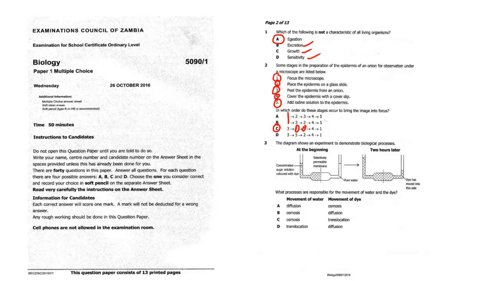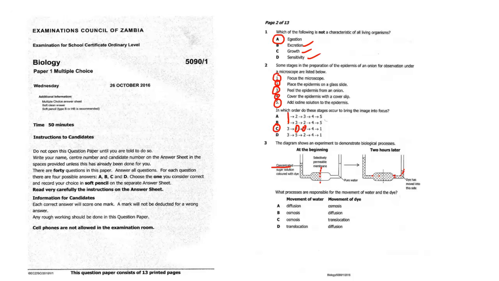Question 3. The diagram shows an experiment to demonstrate biological processes. As we can see, concentrated sugar solution at the beginning, and at the end, 2 hours later. At the beginning, there is a membrane. Then at the end, you find that it is fully distributed everywhere. Okay. Now, what processes are responsible for the movement of water and dye?